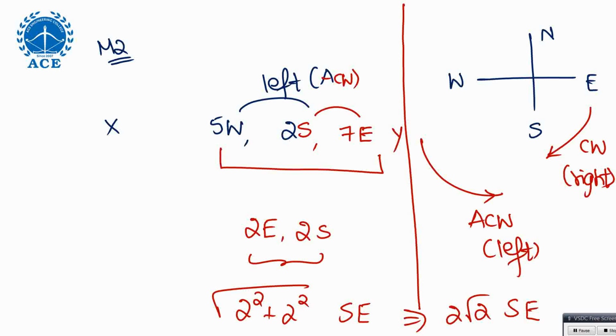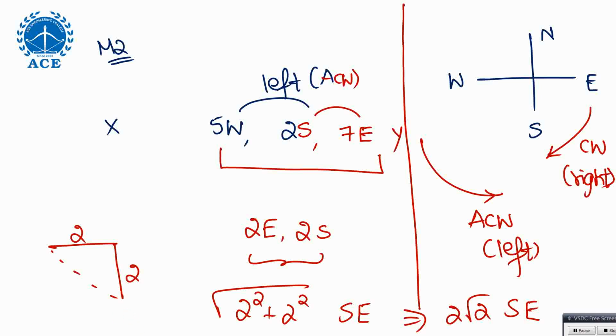So why are you applying the Pythagoras theorem? You draw the diagram, 2 east, 2 south. Here we got a right angle triangle. In this directions topic, distance always means the shortest path. So the shortest path is this one, from this point to this point. That's why you have to apply the Pythagoras theorem.